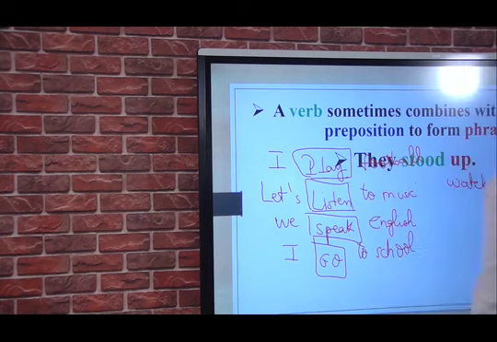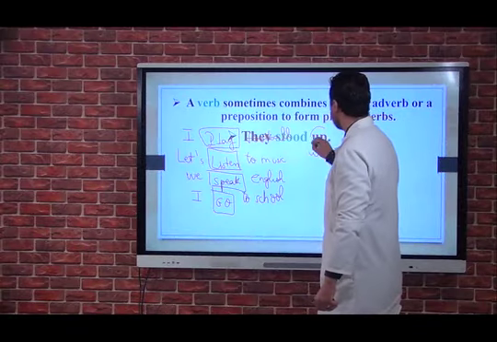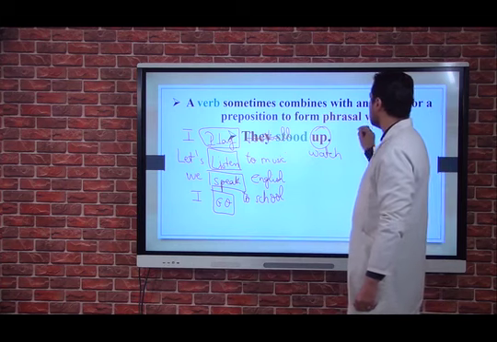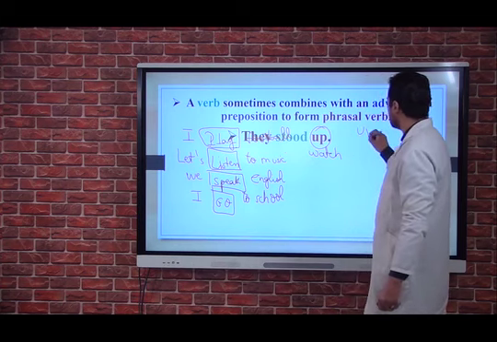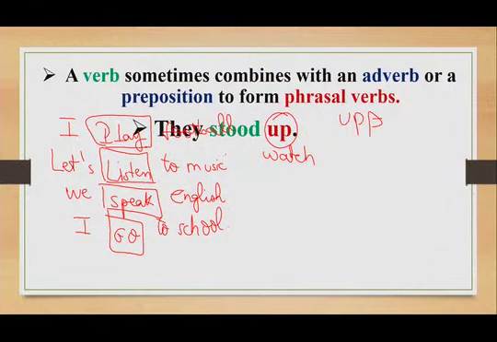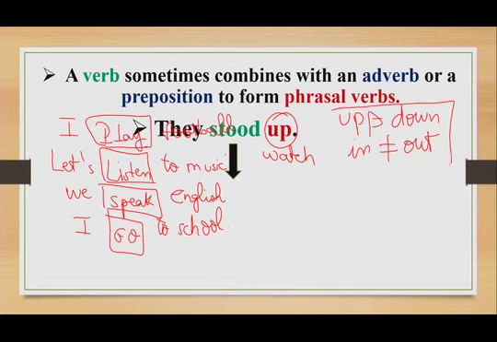On the other side, as you can see, we have up here, which is considered a preposition. So tell me, what's the opposite of up? Yeah, that's it. It's down. Give me another preposition, which is in. The opposite of it is out. Right. So these words are called prepositions.